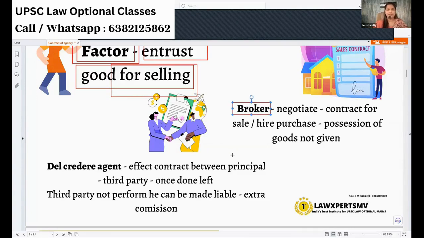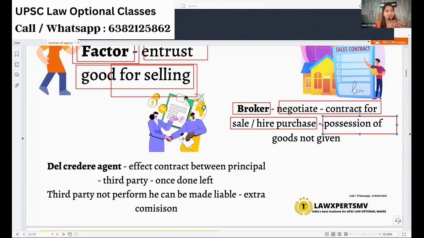Say, for example, you have to buy a very beautiful house. You go search on the internet and get the builder and go for the big house. It's okay, but most of the time, we end up with brokers. The brokers will hunt for the house and try to make our sale happen. They are also agents. They are not going to have any possession; they are going to negotiate the sale, hire and purchase of goods. They are not going to have possession like the factor, but they just negotiate between the buyer and the seller. They are called brokers.